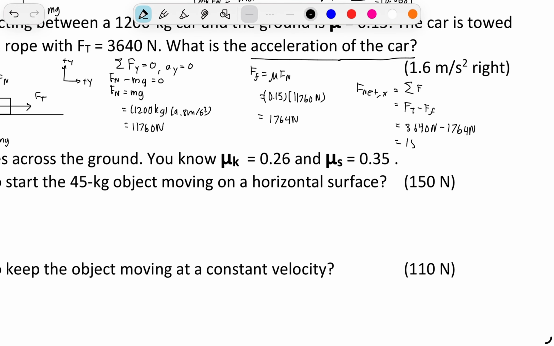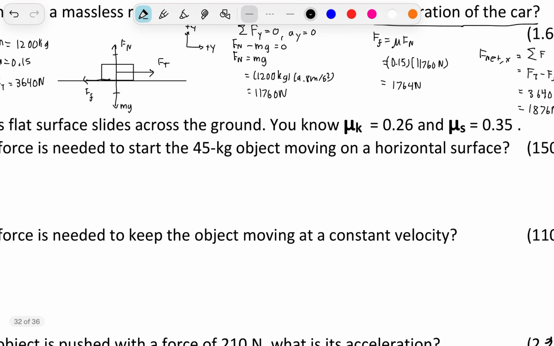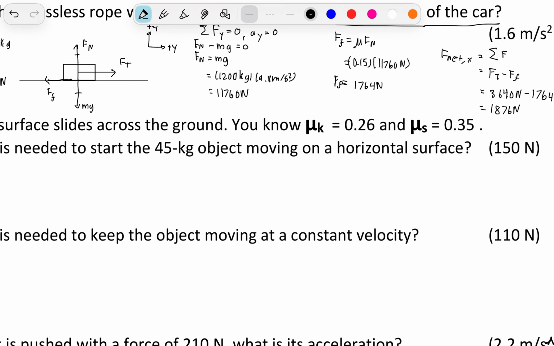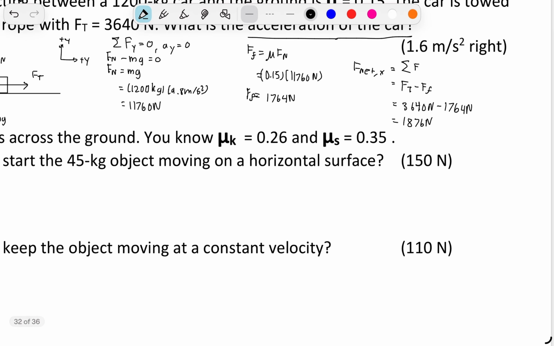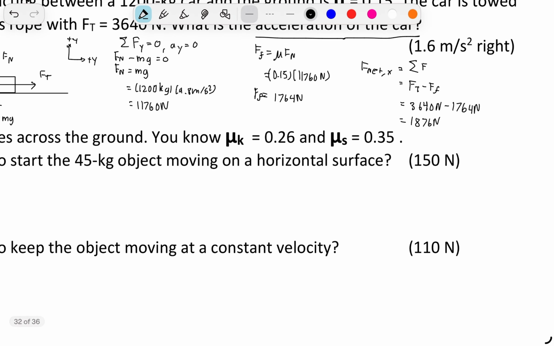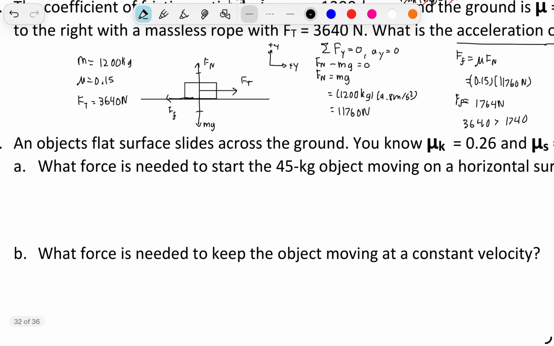So that's going to be 1,876 newtons. So now we can compare. We have Ff was 1,764 and Ft was 3,640. Our right arrow is going to be larger.